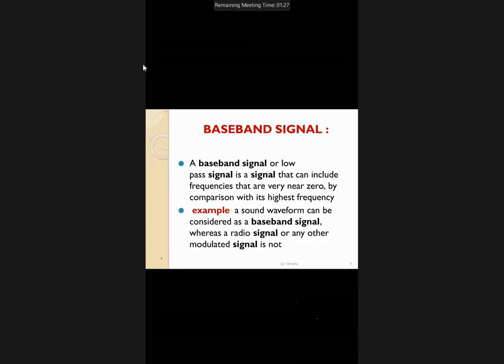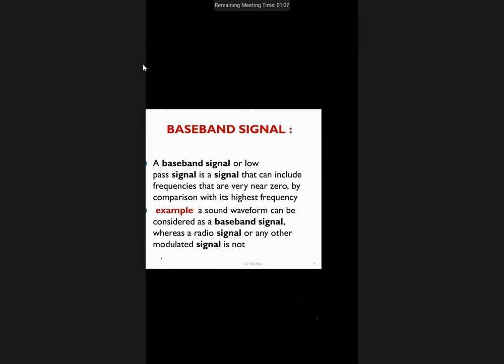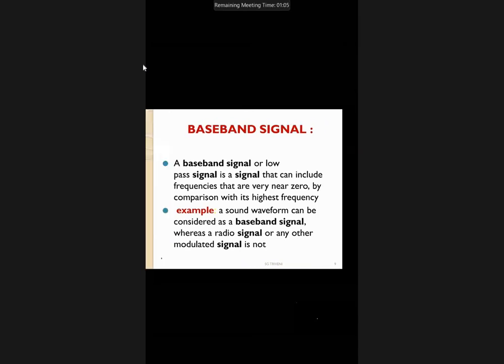Next, some definitions are given. Baseband signal. Baseband signal is nothing but the message signal, which is having some physical, that is a measurable quantity, known as the message signal or intelligent signal or baseband signal, whatever it may be. Examples: so many examples are there. It may be audio, video, picture, whatever it may be.